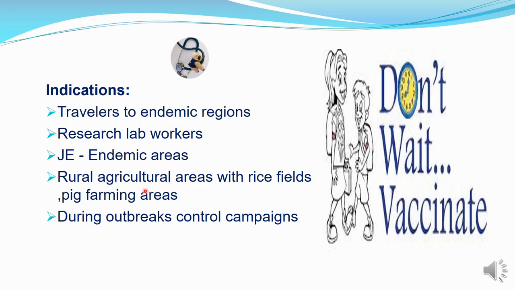And rural agricultural areas with rice fields and pig farming areas, since JE is spread via the Culex mosquito, so these rice fields and pig farming areas are the risky zone. So if these areas are more, they should also be vaccinated. During outbreak, control campaigns are given.